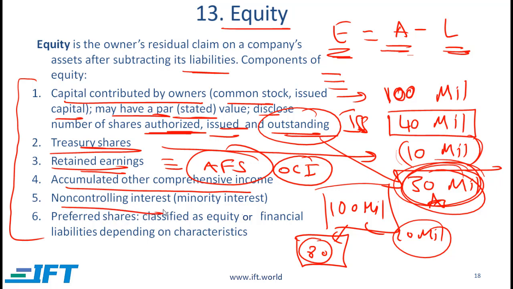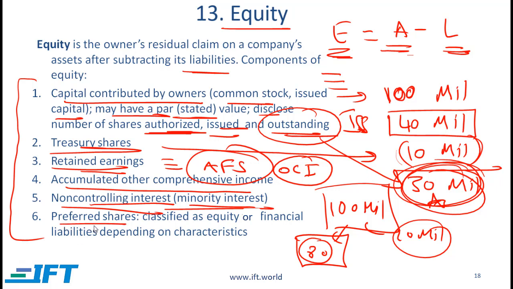Non-controlling interest is the minority interest. If you own a company, let's say you have 80% ownership, then there is this other party which has 20% ownership. That 20% ownership is shown as the non-controlling interest or minority interest. That is also equity.